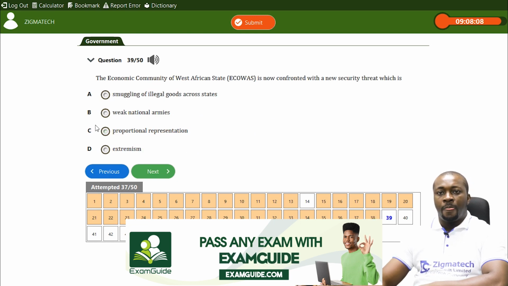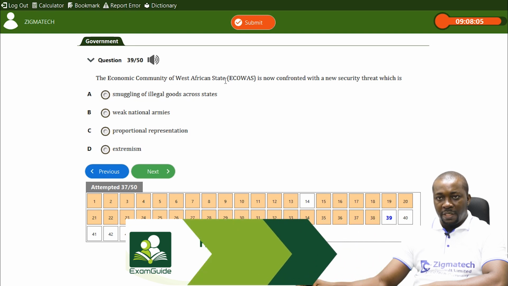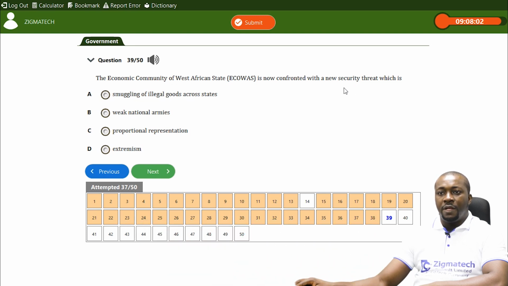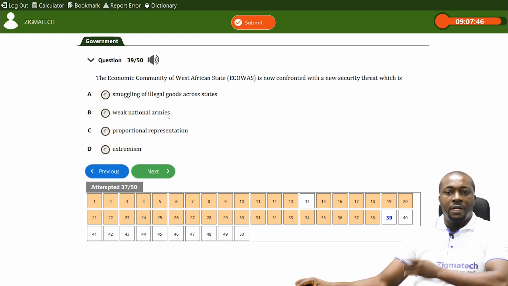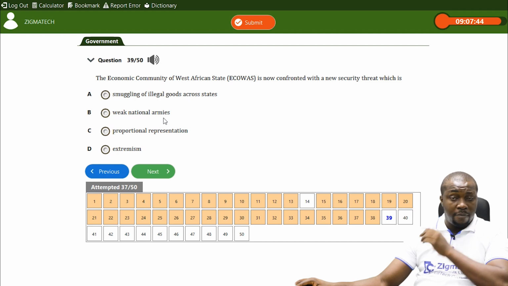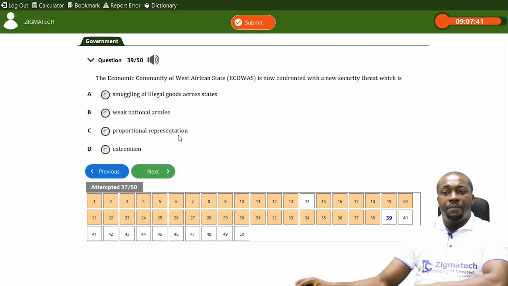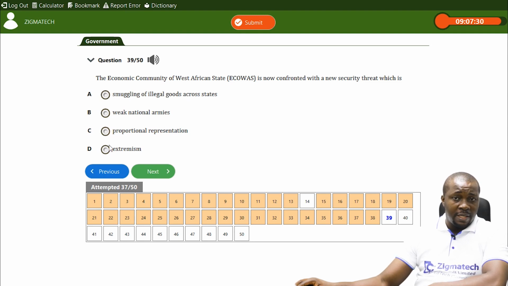The Economic Community of West African States, ECOWAS, is now confronted with a new security threat, which is which? A new one. Of course, smuggling of illegal goods across states is a problem today, but we're talking about a new security problem. Weak national armies is not their problem per se. Is it proportional representation? Representation in the organs of ECOWAS is not their problem, even.